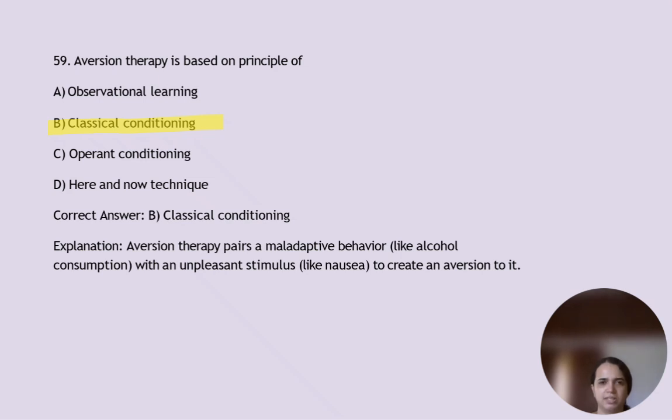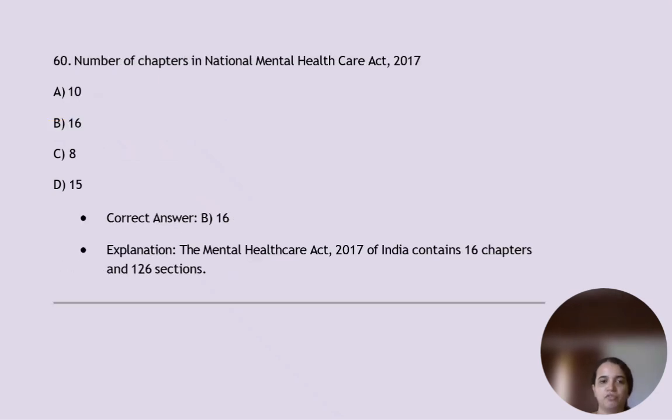So number of chapters in Mental Healthcare Act 2017 is 16 chapters. Okay. And also with 126 sections.